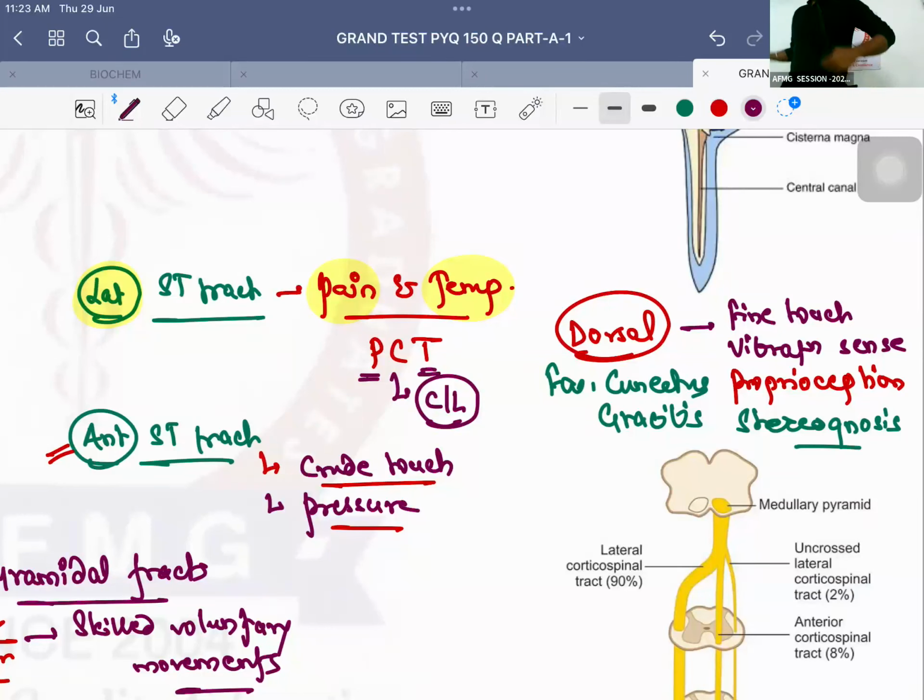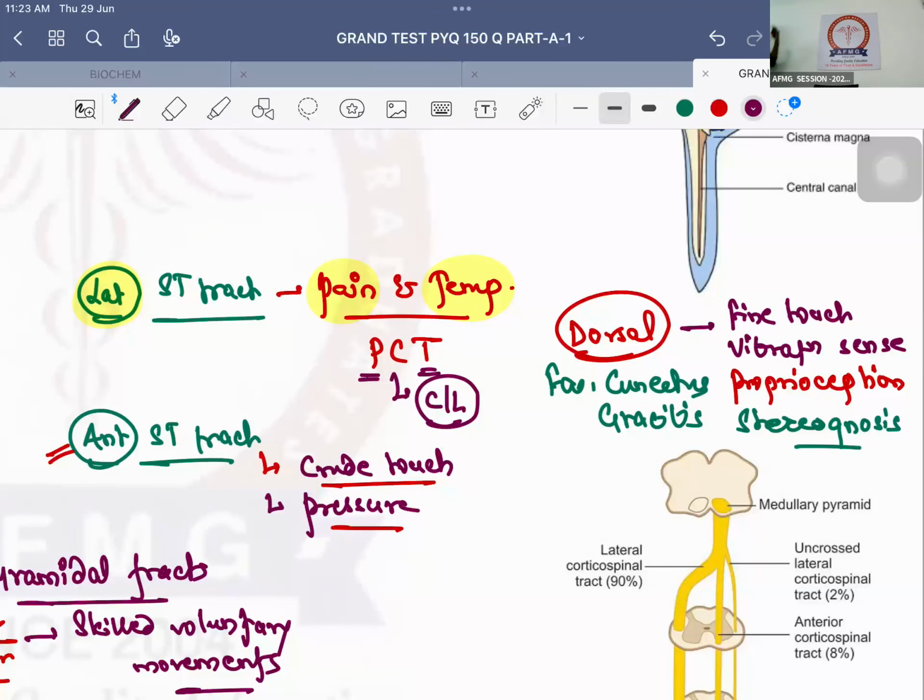So quickly, if I take a cut section of spinal cord, I have three columns: dorsal, lateral and anterior. Which one column is there where only ascending tracts pass? Dorsal column. Ascending tracts, they go from spinal cord to brain. Therefore, they are called spinothalamic tract. They carry sensory function or motor function? Sensory function. Shabash.